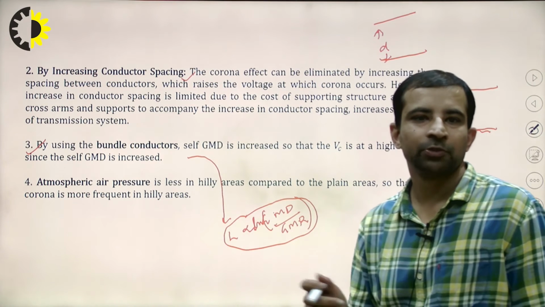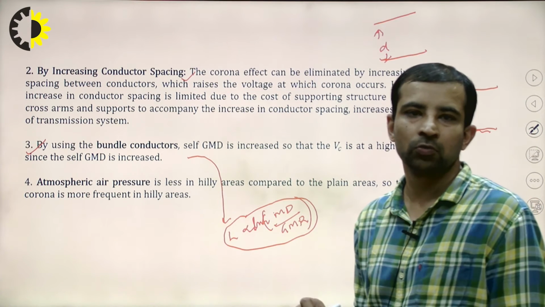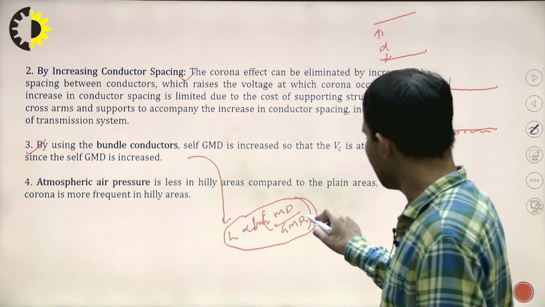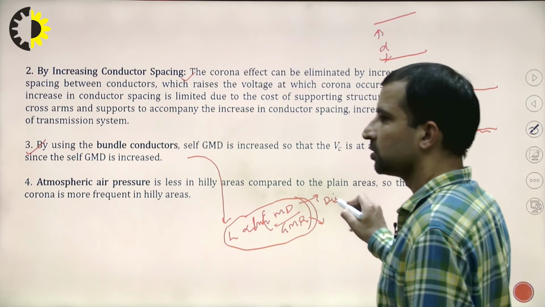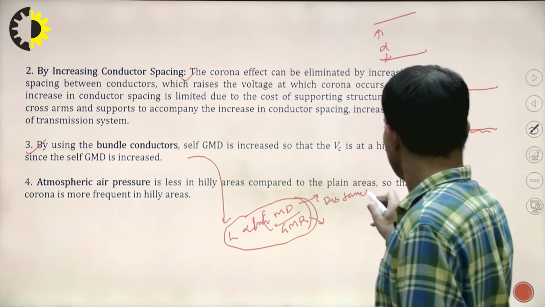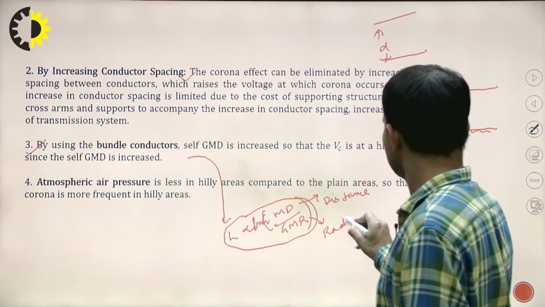So from this relation you can say that inductance depends on the geometric mean distance and the geometric mean radius. This is the distance and this is the geometric mean radius.